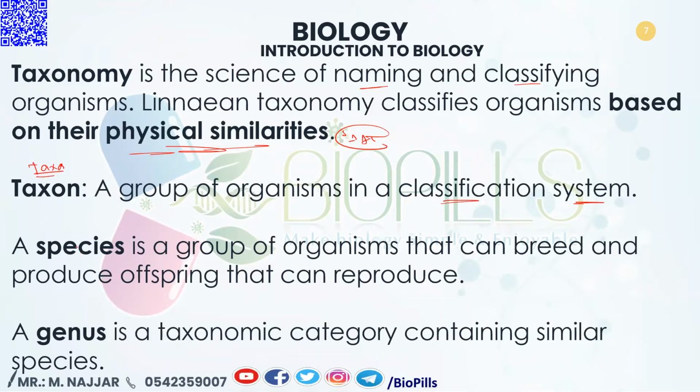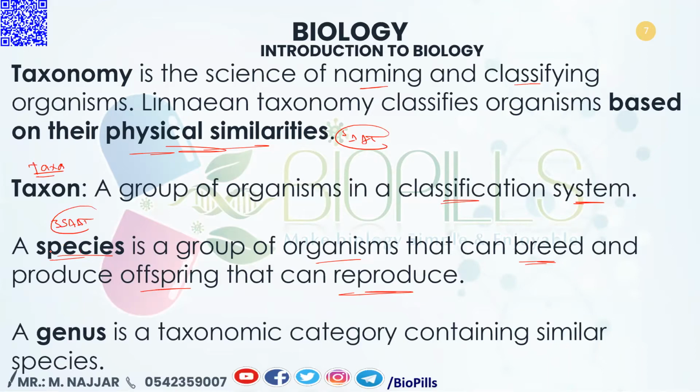Okay, what is the meaning of species? Species is a group of organisms that can breed and produce offspring that can reproduce. Again, species came in many questions, about 3 SAAT questions. So it is an important definition to know.